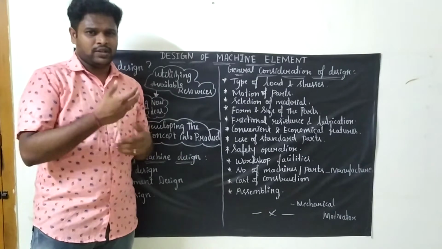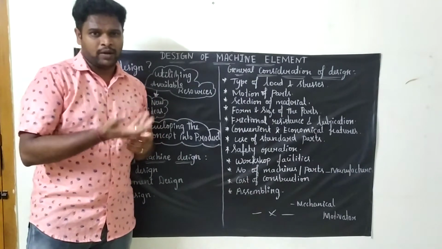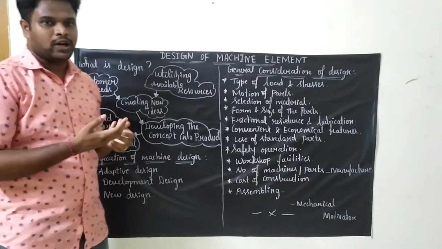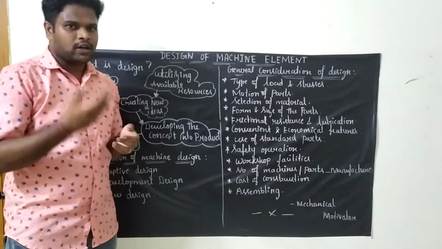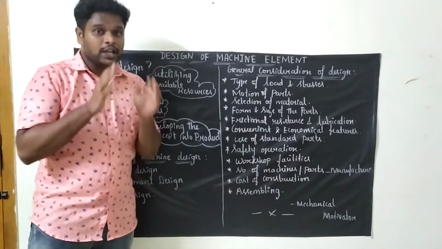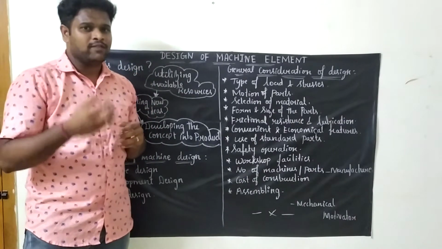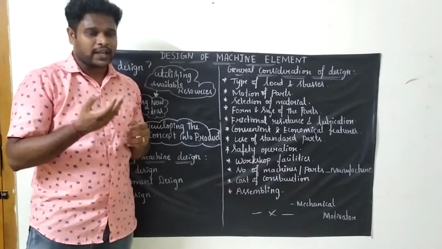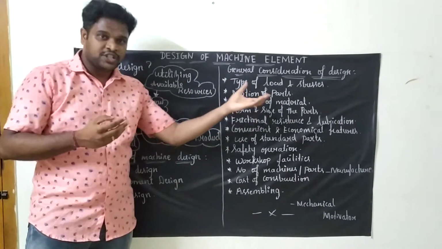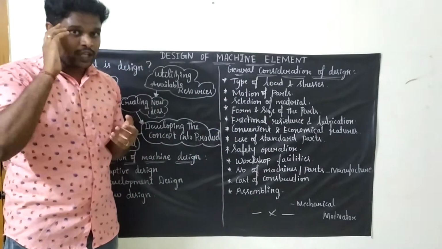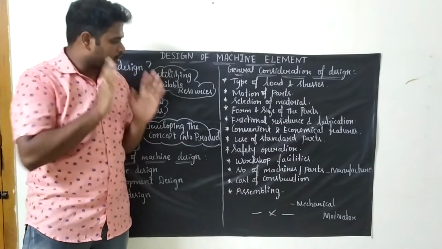Next is frictional resistance and lubrication. So normally when we are running the machine, automatically, for example piston will be having a to and fro motion. So automatically friction will be induced. In order to avoid friction, we will be applying some oil or coolant. Okay. So what type of coolant or oil you should apply in order to avoid the frictional resistance. So these things you should keep in your mind while designing a product.